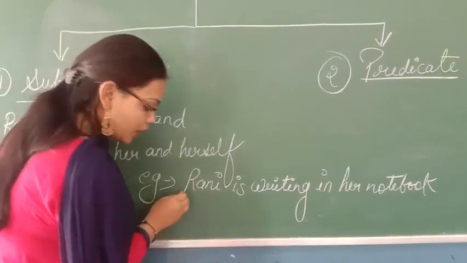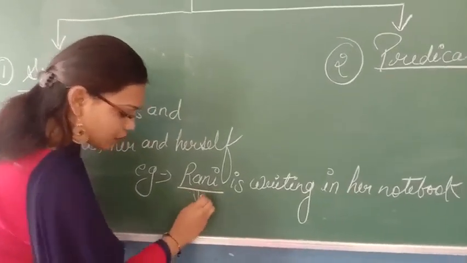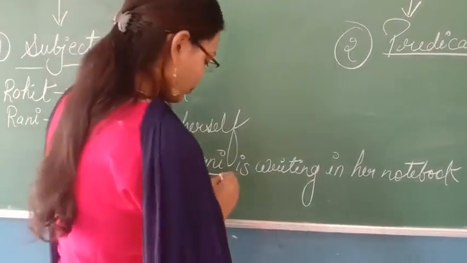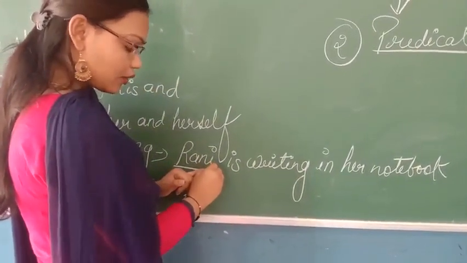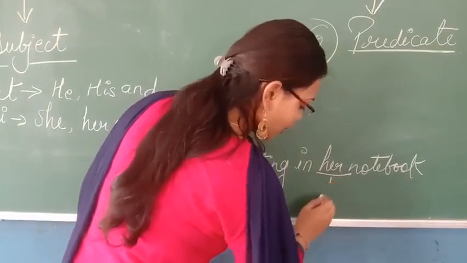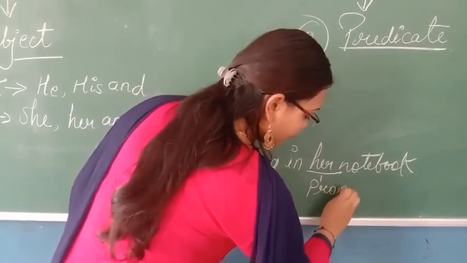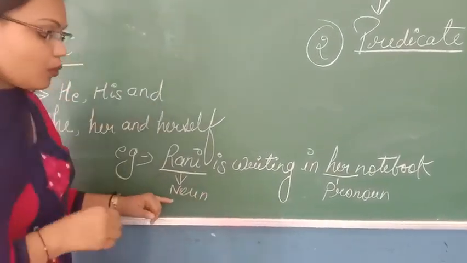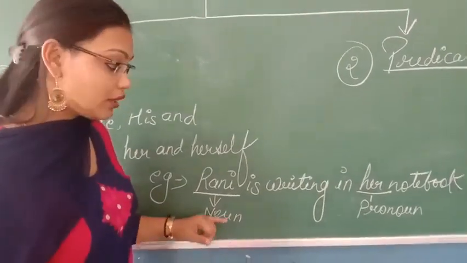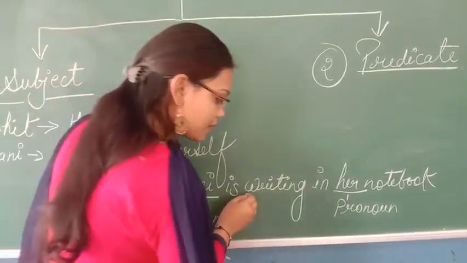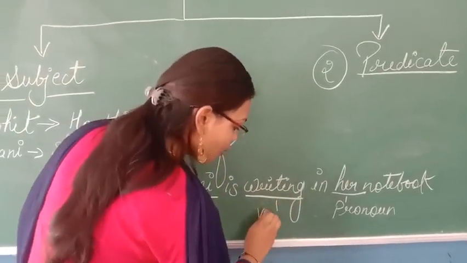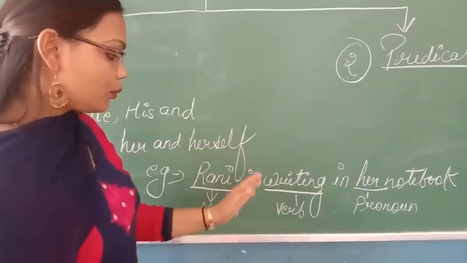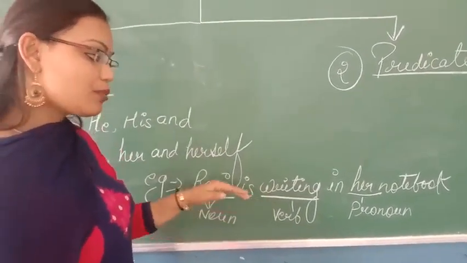Now, what is the noun here? Rani, because she is the one who is doing the work. She is the noun, and the pronoun for Rani that is used is her. This is our pronoun, and this is our noun. Now, what is the verb? What is the verb that is done by Rani? That she is writing. This is a verb. She is writing.